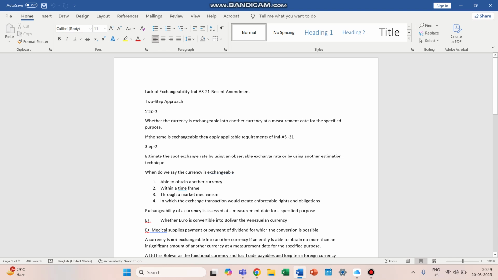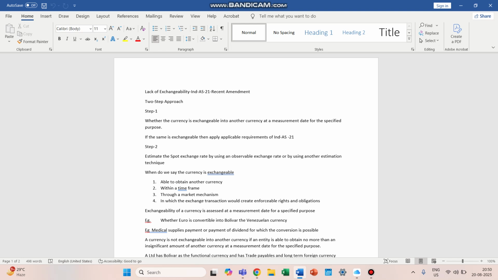If the currency is exchangeable for medical supplies payment, but it is not exchangeable for payment of dividend, then it will be considered as exchangeable for medical supplies and non-exchangeable for payment of dividend. So these are just examples of exchangeability of the currency.